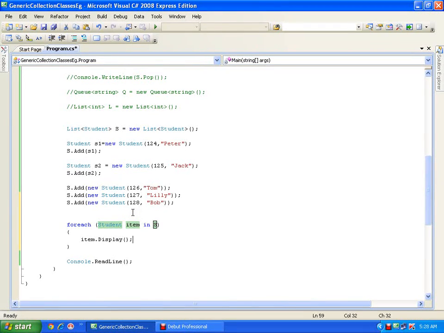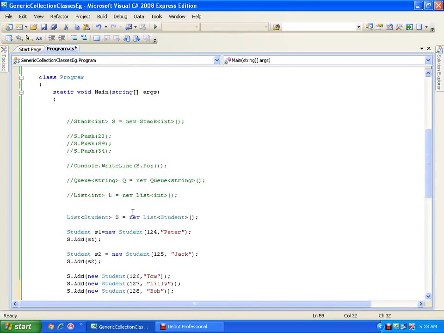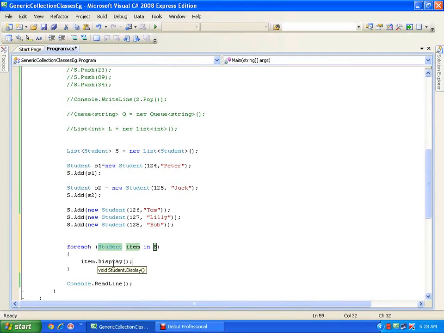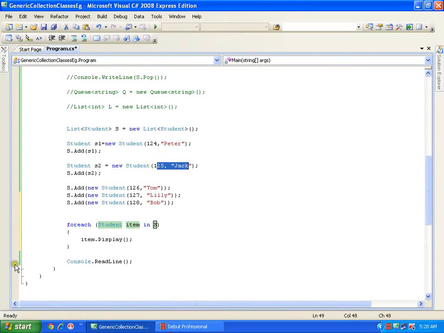Every time it picks the first object and stores it in the item, and with the help of that I am calling the method. So every time it will call the display method with different objects. First time the object would be of 124 Peter, and the second iteration it would be of 125 and Jack, in third iteration. In that sense, I'll just put a breakpoint here so that we can check this.